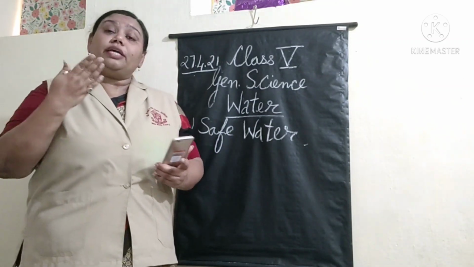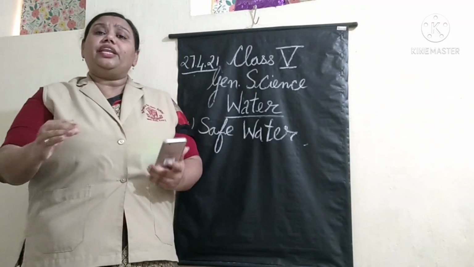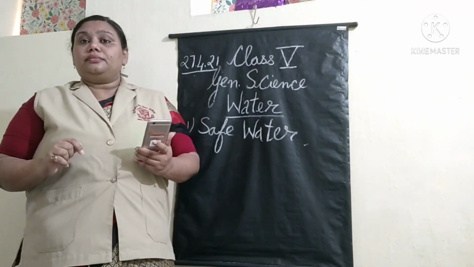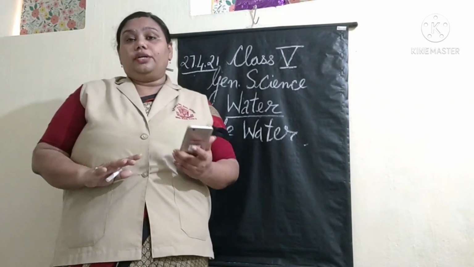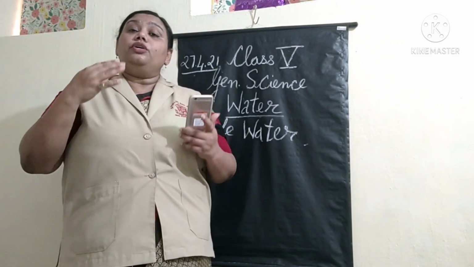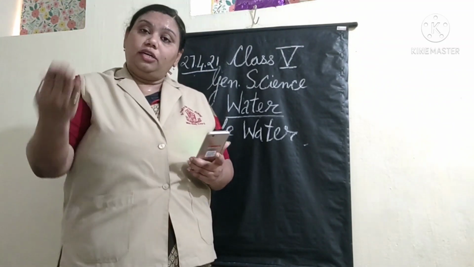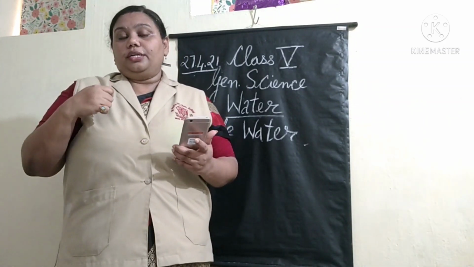No, because you can see the impurity. You can see that that water is very dirty. So those are undissolved impurities. So we need to talk about both dissolved impurities and undissolved impurities.